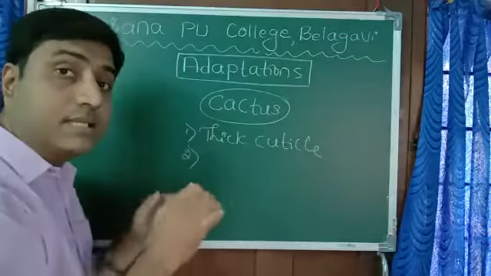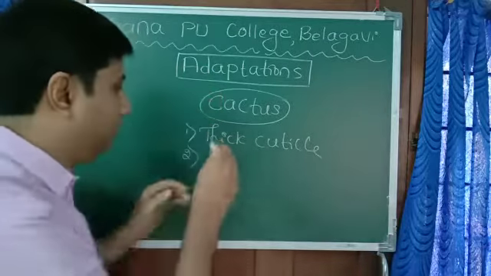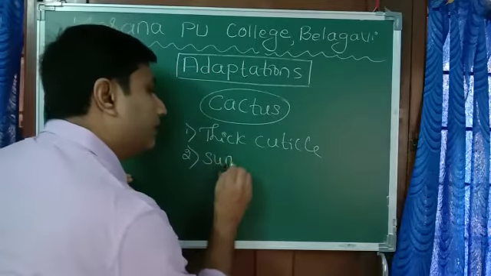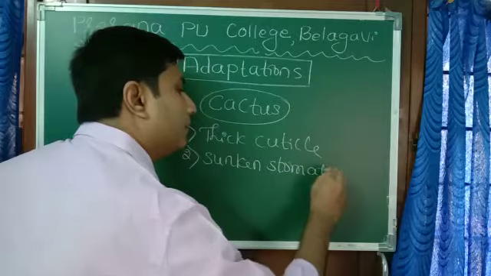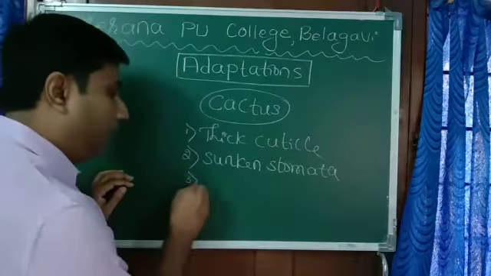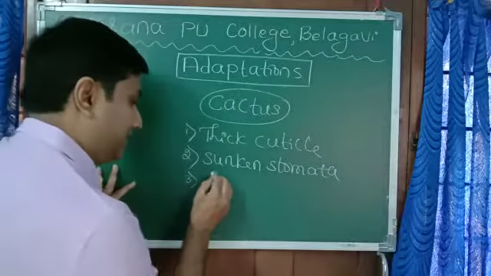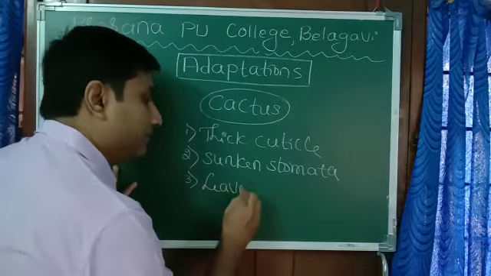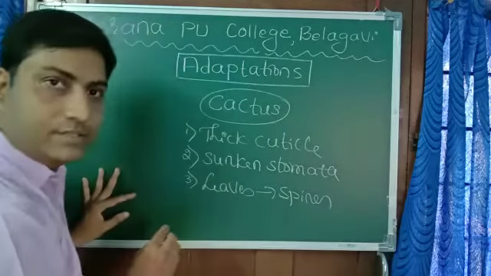Second, sunken stomata. Stomata are in a pit, so sunken stomata. And third, leaves are modified into spines.